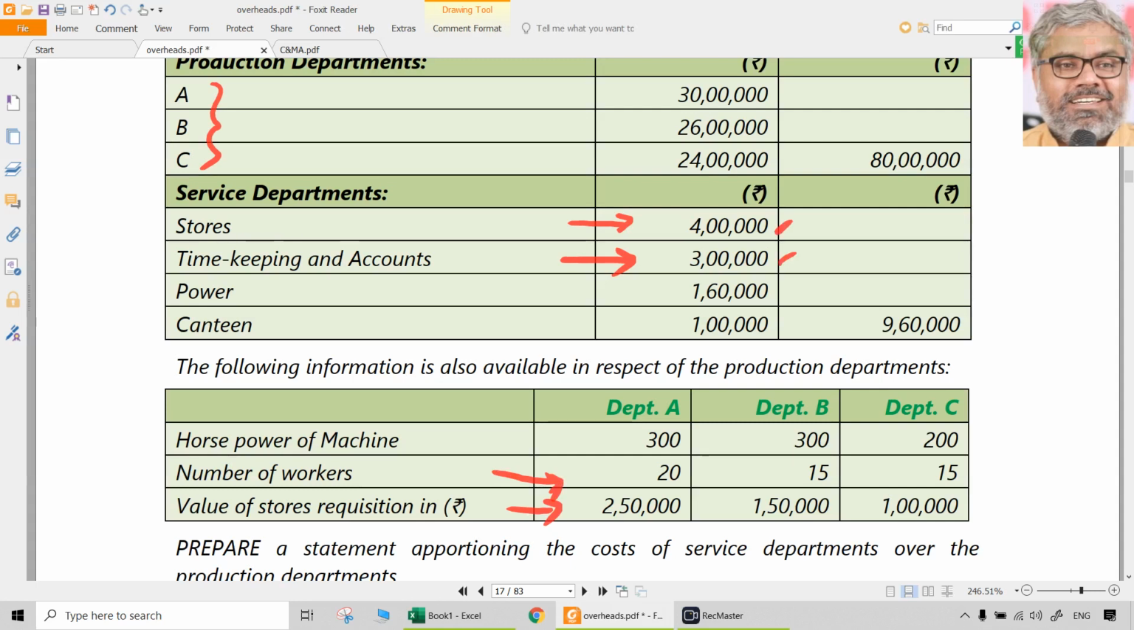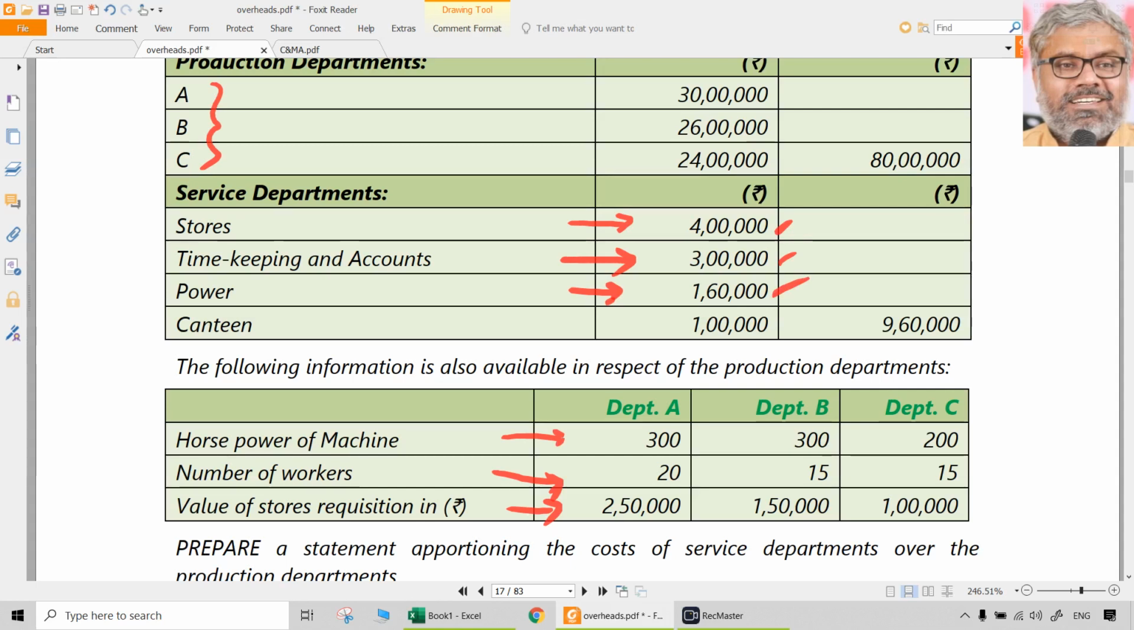What about power? Sir, you said horsepower hours are the best one. But it is not there, what should I do? Sir, if it is not there, what can we do? If that is not there, we use only horsepower. Depending upon the information, always. Not rigid formats or formulae that we learn by heart matter when we solve these questions. So this 1,60,000 can be apportioned in what ratio? 3 is to 3 is to 2.